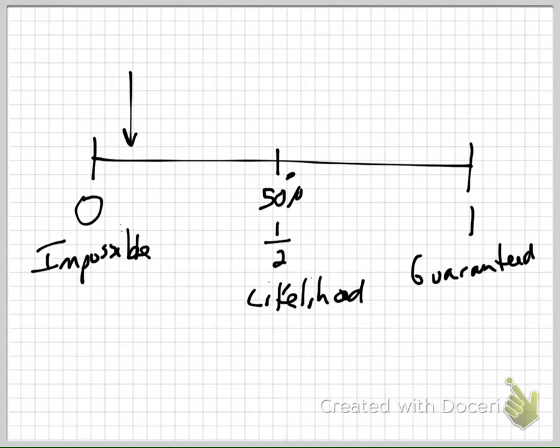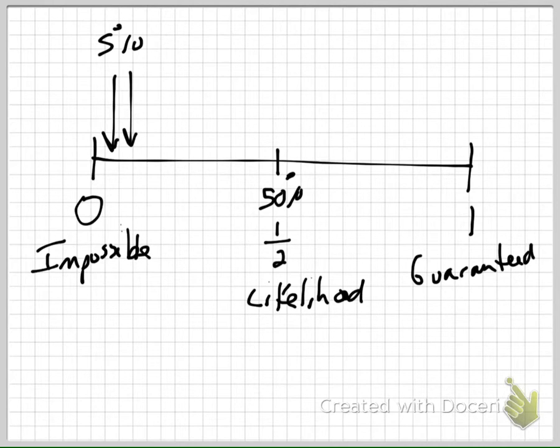The closer to 0 it gets, the less likely it is, or the closer to impossible it gets. The closer to 1 that it gets, the more likely it is. You can also look at this as percents, like I put the 0% there. If we say the odds of us beating Tabernacle is a 5% chance, that means it's going to land somewhere over here. Here's 5%. That's what that means, that it's less and less likely.